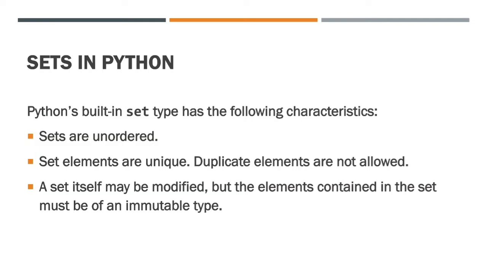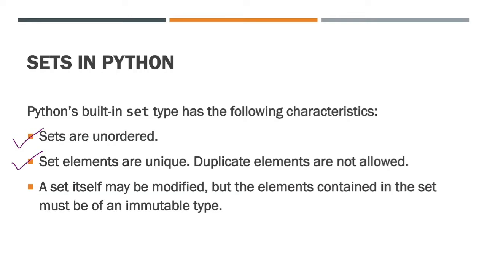But sets are unordered. Next, set elements are unique. You cannot have repetitive values in a set. We have seen the count function in the list, that is going to calculate the frequency of the items, but sets have unique items. So the first characteristic is that it is unordered, and the second is that it is unique. That is, there is no repetition of elements. Duplicate elements are not allowed.